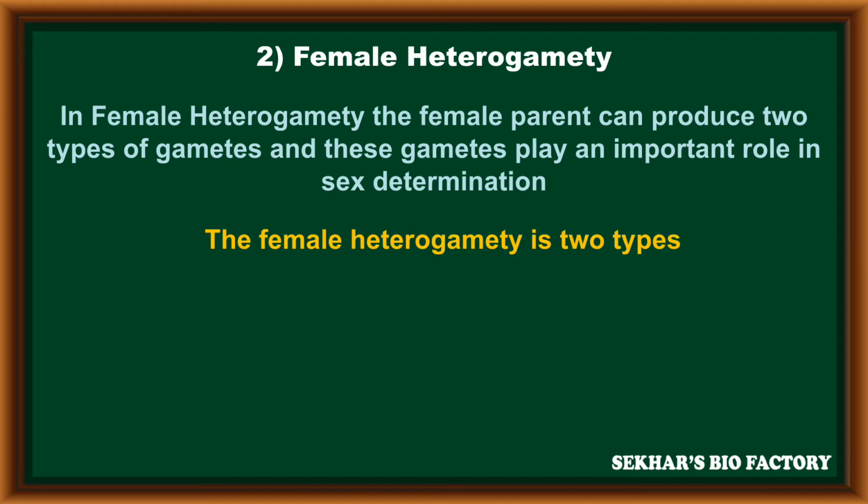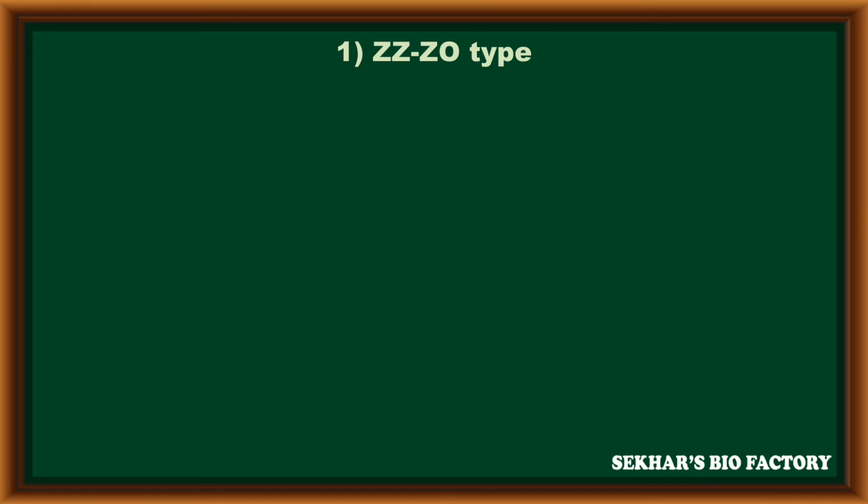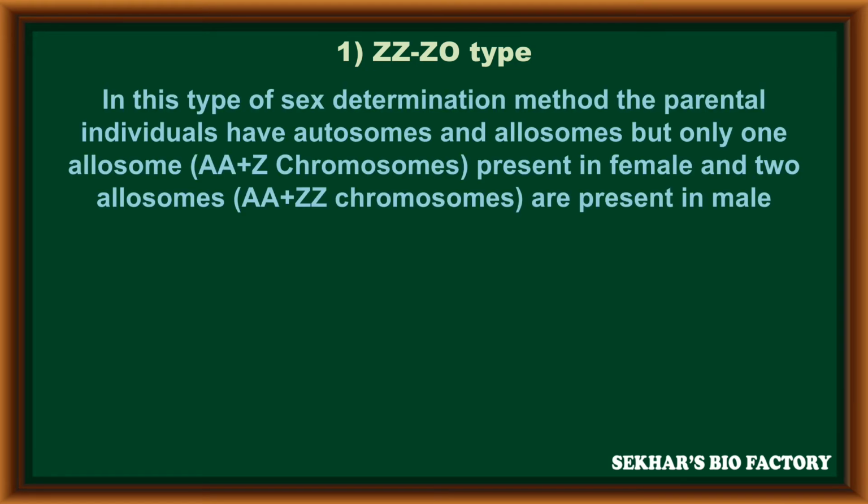Female heterogamety is again of two types. The first type is the ZZ-Z0 type and the second method is the ZZ-ZW type.